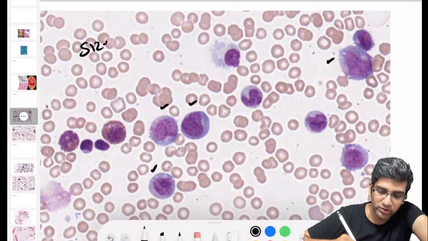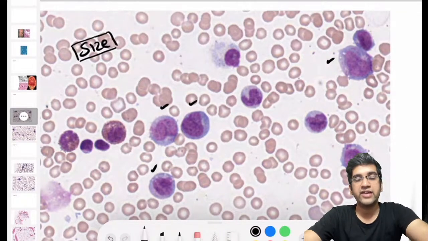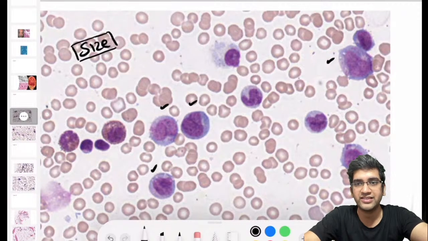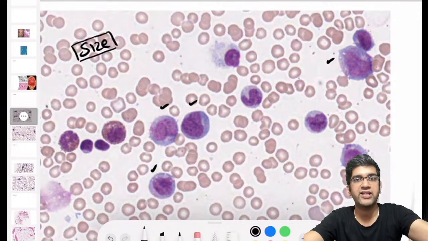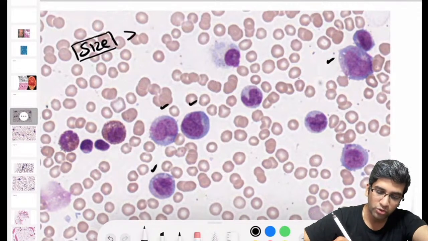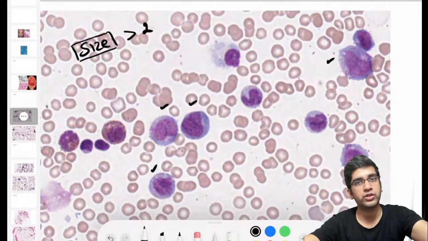If you are going to talk about hematology, talk about blast, the first thing I want you to comment on is size. The size. If it's a lymphocyte, it will be the size of an RBC. All the cells here, what I've ticked, it's easily like 3, 4, even 5, 6 times the size of RBC. It's definitely higher. If it's more than 2 times the size of RBC, I'm going to think of some immature cell. If it's lymphoid, myeloid, 3, 4 times more than the size of RBC.